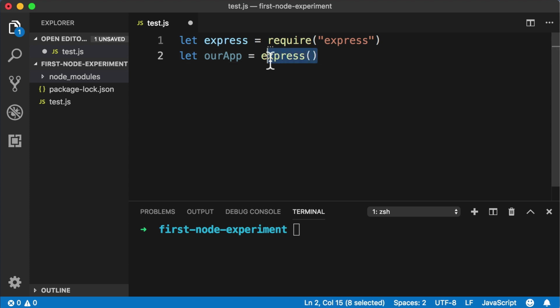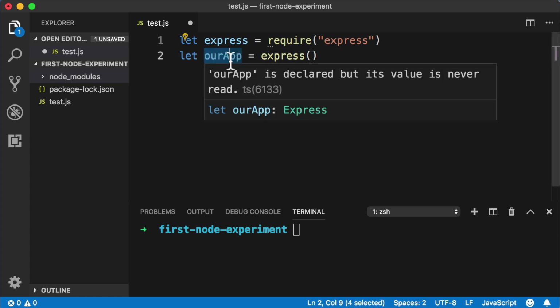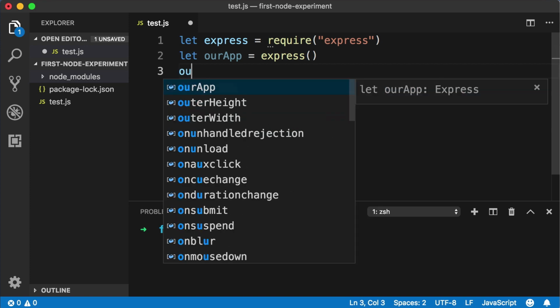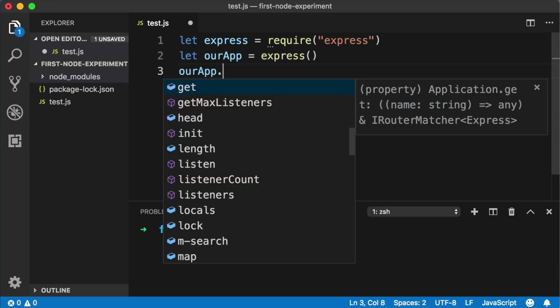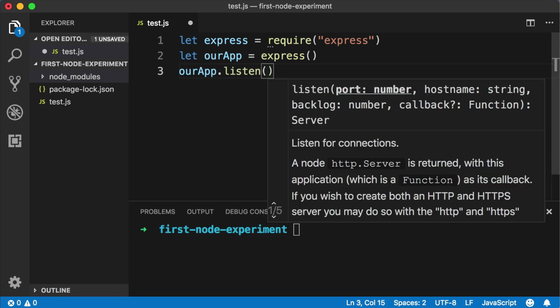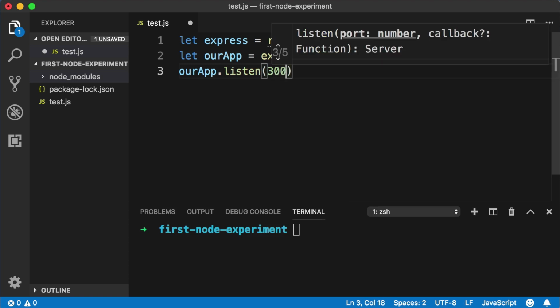So this will create or return an Express application or server, right? That's leveraging that pre-written JavaScript code that we downloaded. And now we have a server that lives in this variable named ourApp. So now let's tell our server to begin listening for incoming requests. So on a new line, we can just say ourApp and then dot and call the listen method. And let's listen on port 3000.